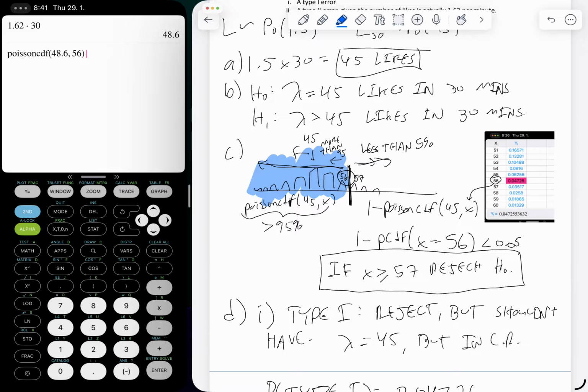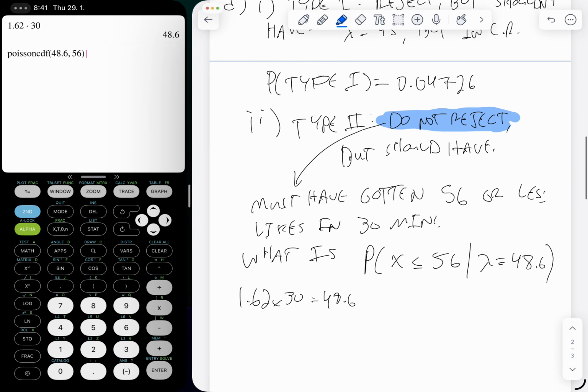We don't know exactly where, but it must have been 56 or less, because in a type 2 error situation we did not reject the null hypothesis, so we can't be in our critical region. But we should have rejected because the average is actually higher than the 45 that we thought it was going to be. So Poisson CDF, 48.6 is our average, and we want less than or equal to 56 likes, and that probability is